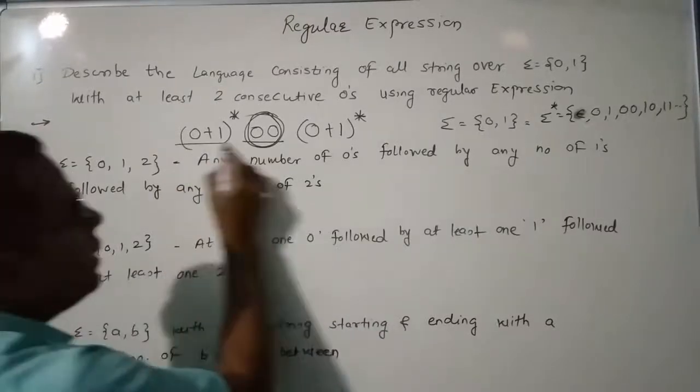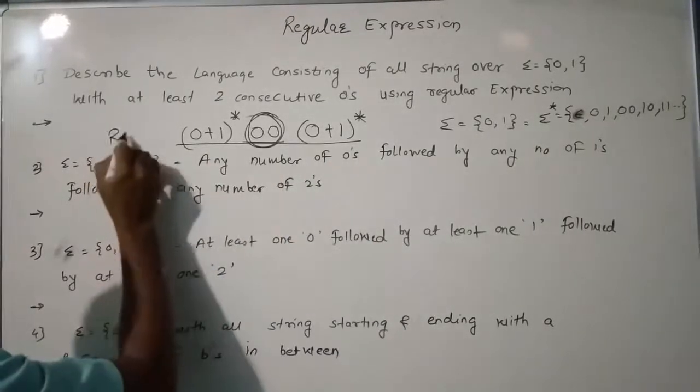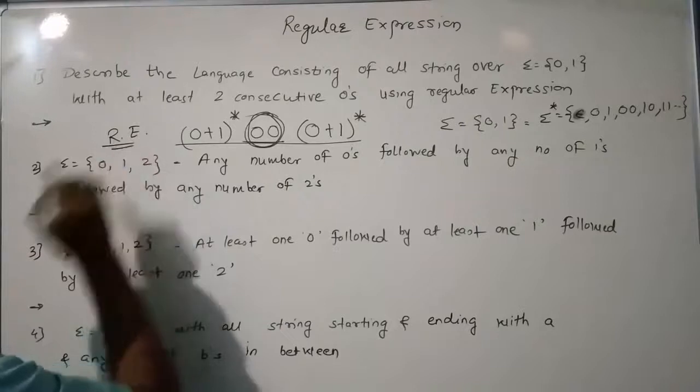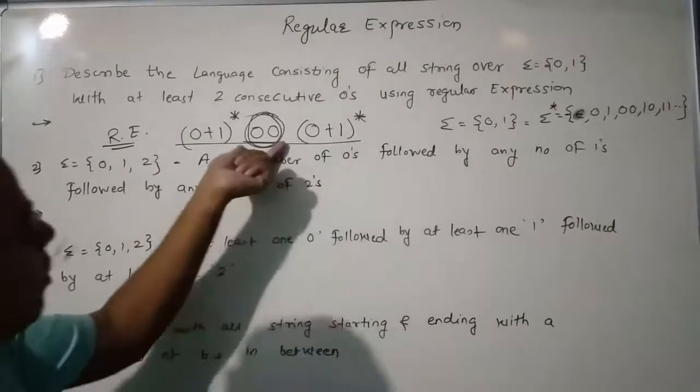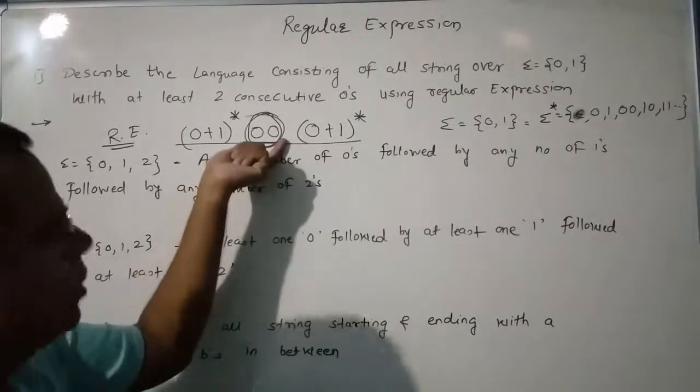Okay, this is the regular expression for the string consisting of at least 2 consecutive 0s.